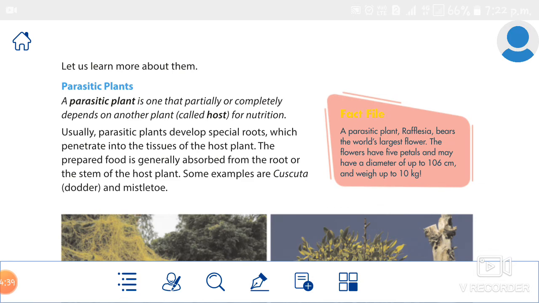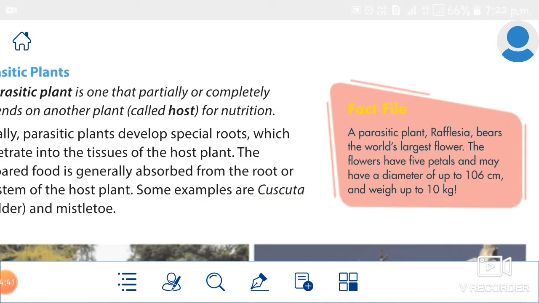It is also a parasitic plant. It is the world's largest flower. The Rafflesia is the world's largest flower. It has 5 petals and a diameter of up to 106 centimeters, and it weighs up to 10 kg. See, one flower weighs 10 kg.